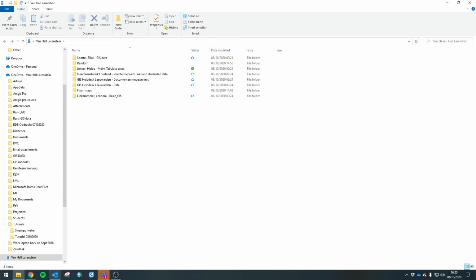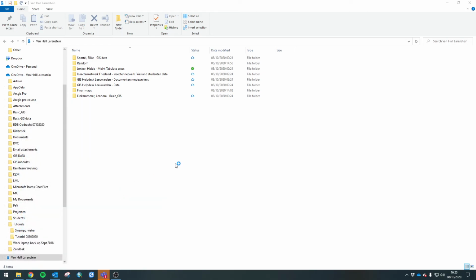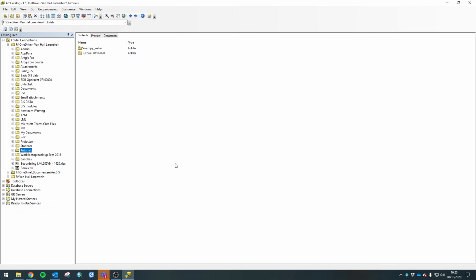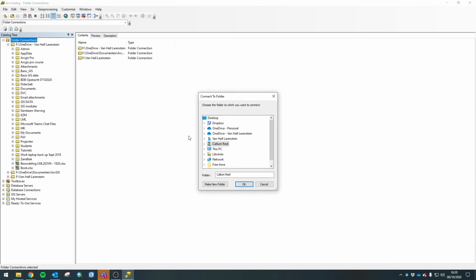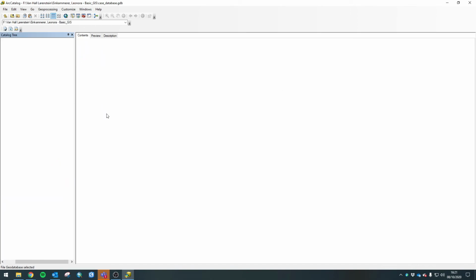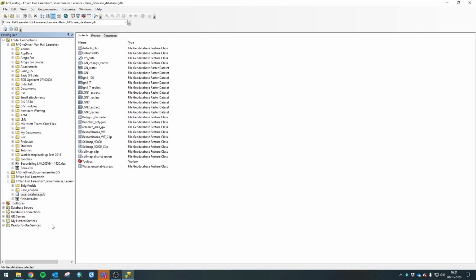So you're going to get your criteria from each and every individual in your group. And the fun thing about this, and that's what makes this perfect, is if I go ahead and open up Catalog again, I can connect to that OneDrive. So I can connect to any folder that I want. And for instance, here's a folder that Leonora shared with me earlier. I can access this data. I can copy this data. I can work in the toolbox. I can do everything that she can do as well. So this allows me to copy data, to copy the models and to combine them all into one.